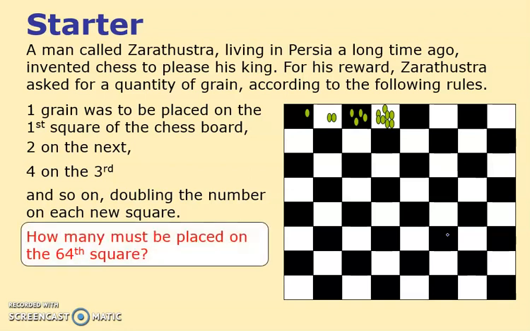And the question is, how much would have to be placed on the last square, this one over here, presumably, this square here. And well, I suppose on the first one, this is 2 to the 0. 2 to the 0 equals 1. This is 2 to the 1, which is 2. This is 2 squared, which is 4. And this is 2 cubed, which is 8. So the fourth one is 2 cubed. I reckon this one would therefore be 2 to the 63, because you've got to knock off 1. You always knock off 1.